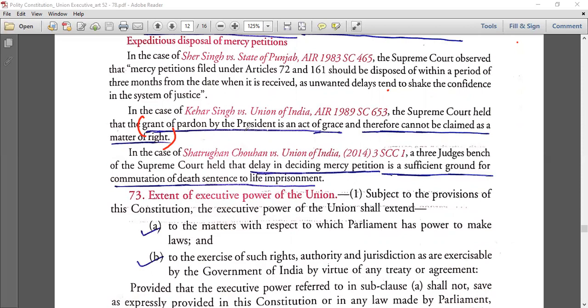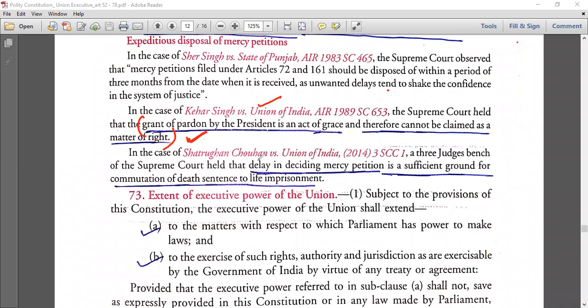So उसमें एक kind of a grace feeling, Constitution they have mentioned something, that option, there is a provision of a grace, right? You cannot claim it is my right. No, which right, is it your fundamental right? No, ठीक है? So this statement is also very important. So no need to remember these cases, but these statements are very important. They will take from here and just put it in the question.